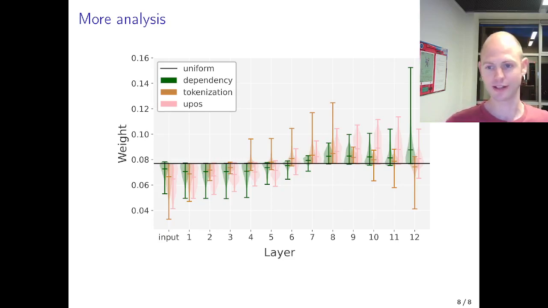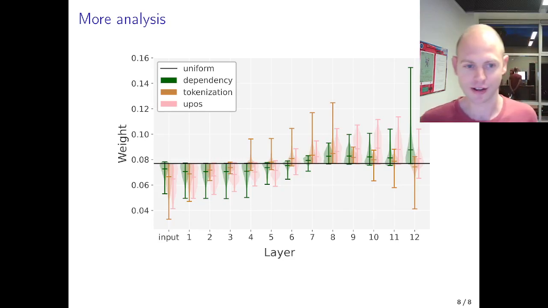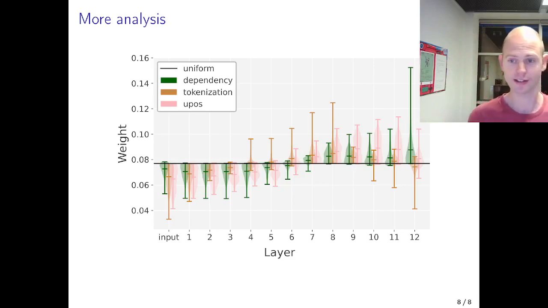We have a lot more analysis in the paper. So this is one nice graph where we look at the attention weights over layers, so we can see in which layer which task is learned, where we can see that tokenization is mainly layer 8, and then it drops again. But there's also qualitative and a more in-depth quantitative analysis in the paper, so I would refer to that.